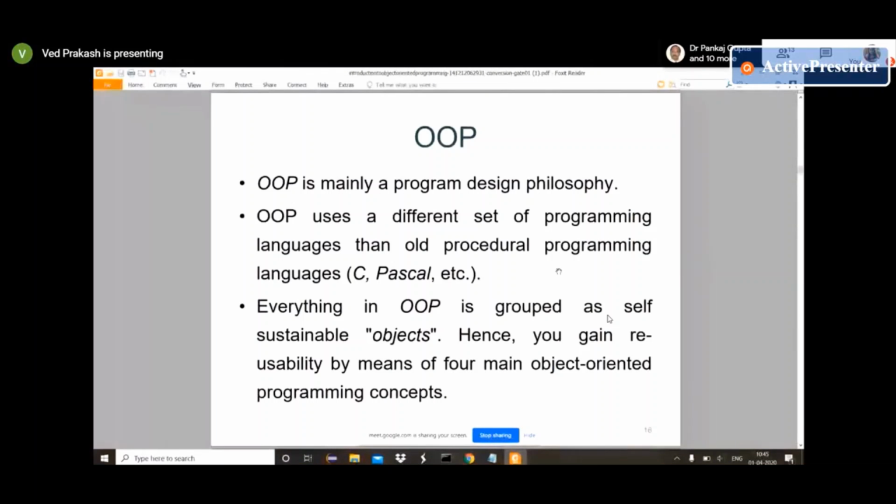So now we will start object-oriented programming. OOPS is mainly a program design philosophy where we use objects. Everything in OOP is grouped as self-sustainable objects, and it can be reused.